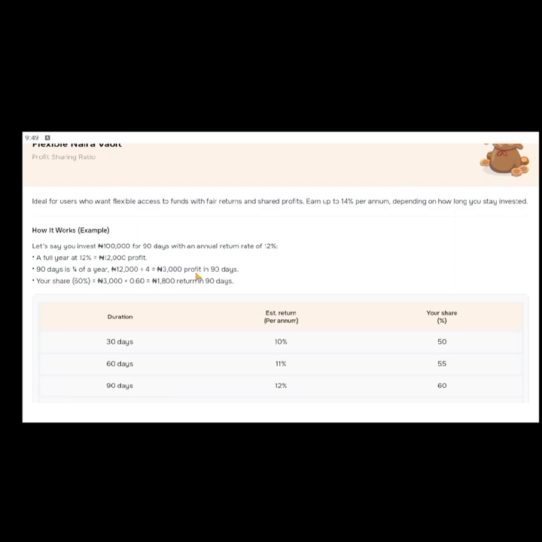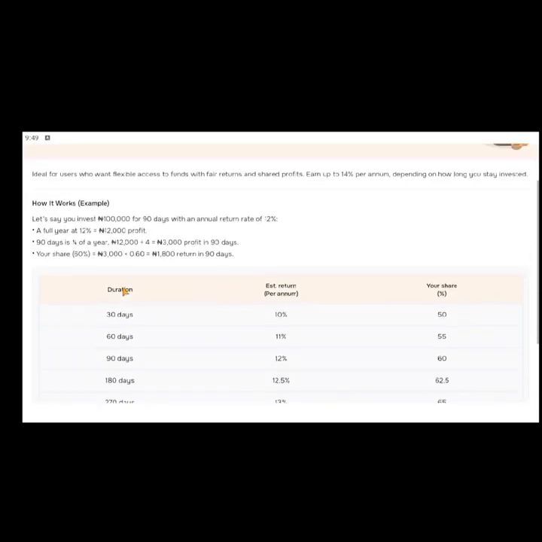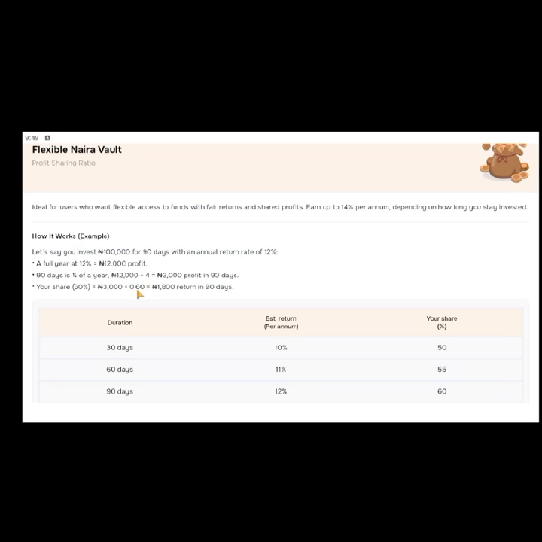Divided by 4. So it means every one quarter of the year you'll be getting this particular amount. So your own share from the whole share is what this times 0.6%.